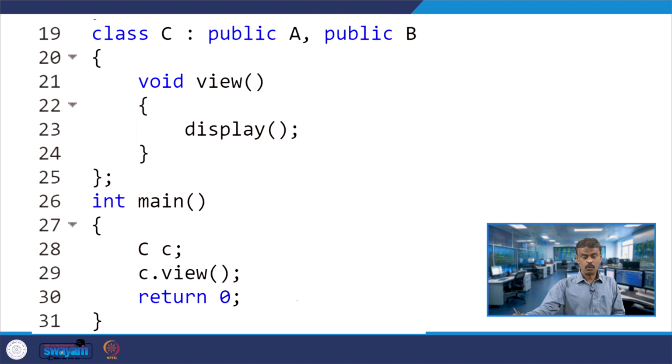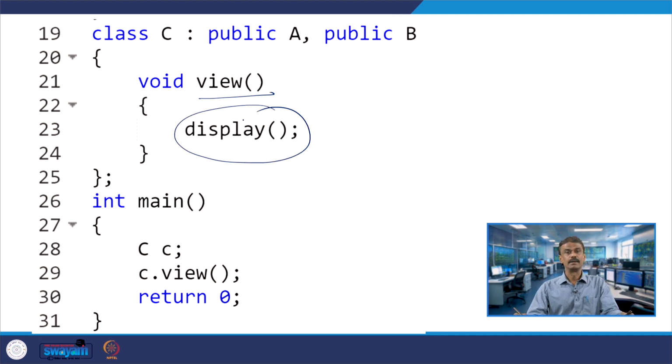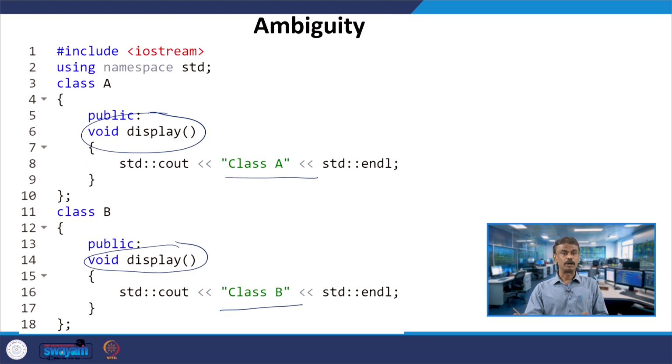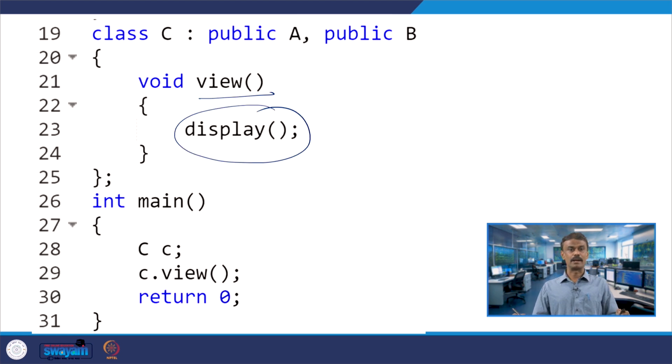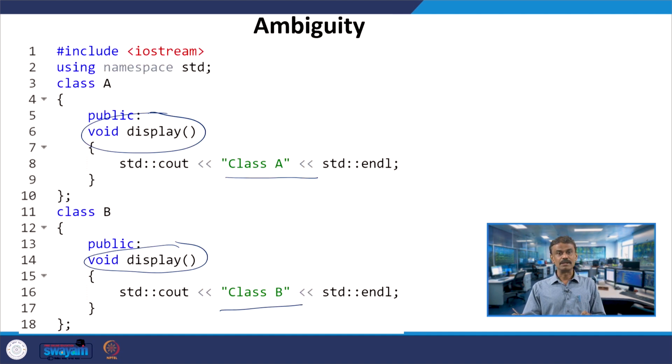Now class C is publicly inheriting both A and B. When class C has a member function view that calls display, there will be a problem. Which display function will be called? Will it call A's or B's? That is why this program gives an ambiguity. So, the object of class C invokes view, and display will be called. Which display will this invoke?